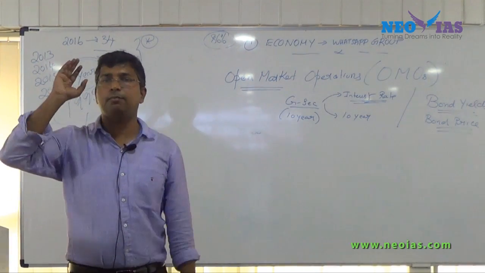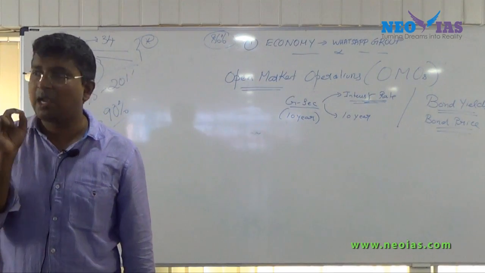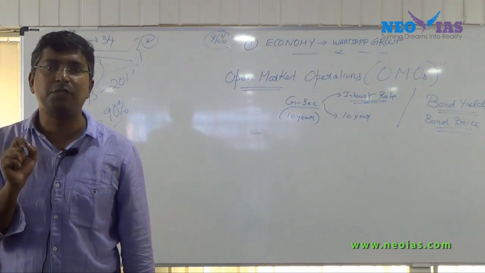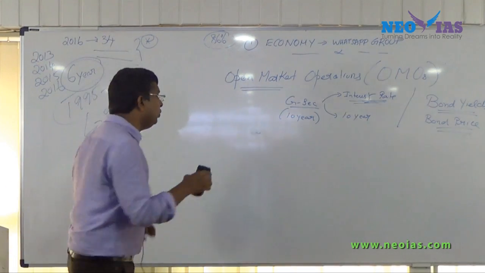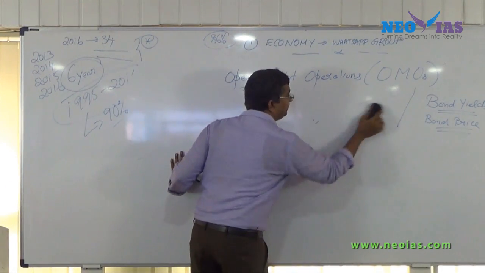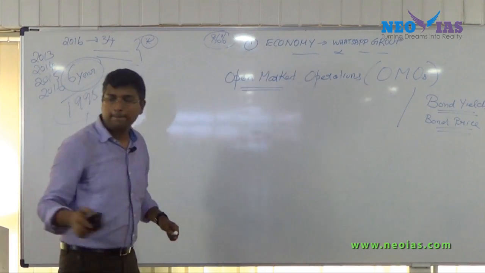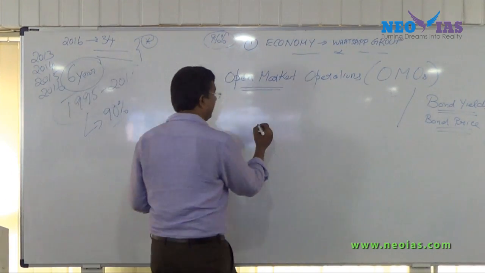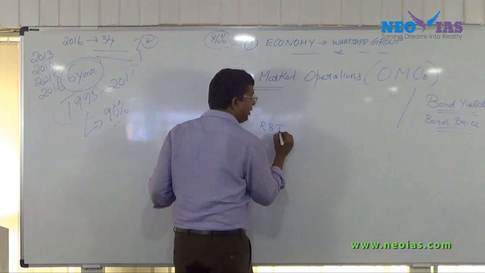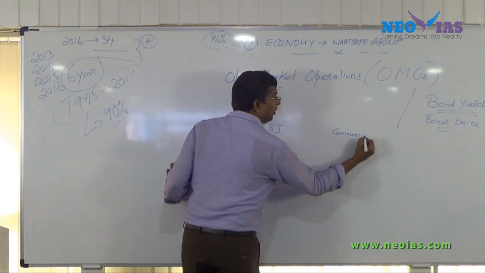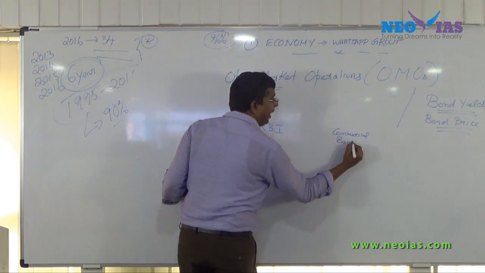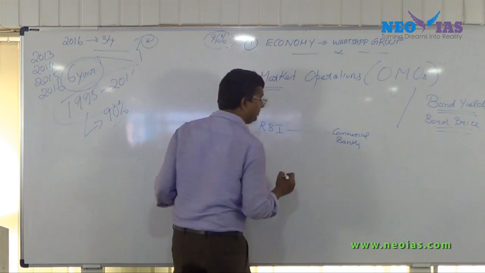Making it simple, RBI performs open market operation through government securities. Let's see how it performs it. Imagine, to make it simple, I am bringing only commercial banks and RBI to understand the concept.